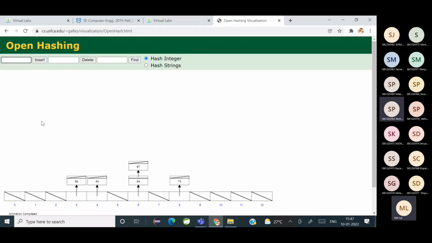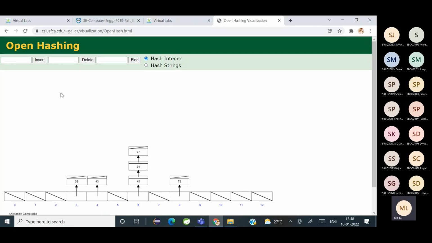Tell me one more number. 45. Can you see what happened? When the collision happened, it's getting chained to the same index. Did you see it? Yes, ma'am. Okay, this is how it works. Clear? Yes, ma'am. Have you all understood the concept? Yes, ma'am.